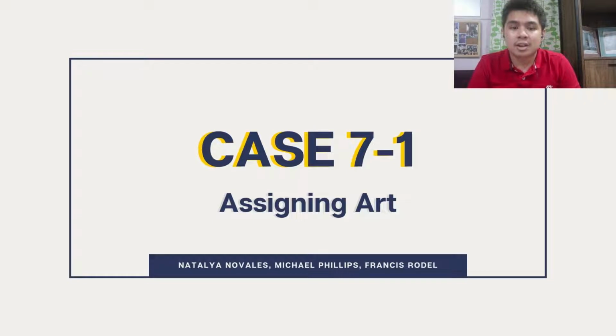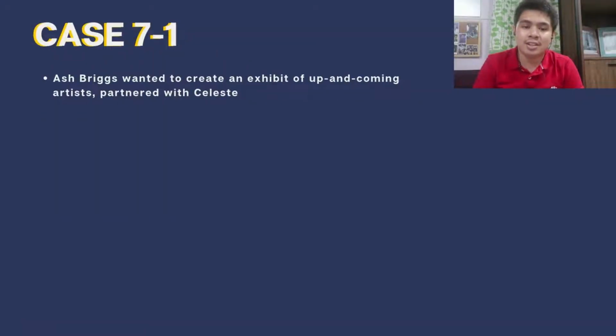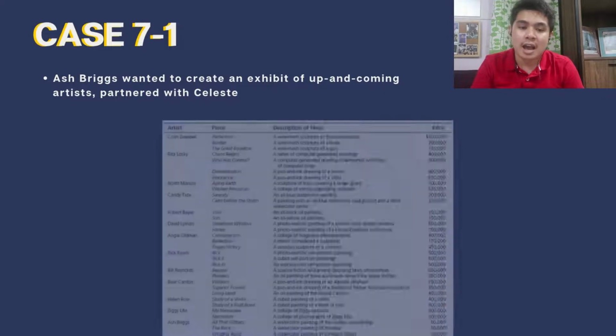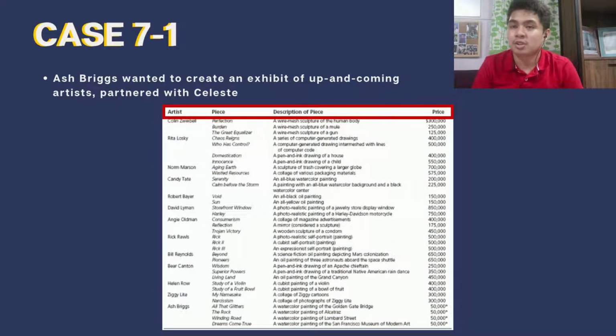Good day. So let's discuss problem 7.1, assigning art. Ash Briggs, an artist in San Francisco, wanted to put up an exhibit featuring the different modern artists at his local museum. Partnered with Museum Director Celeste, the two work on which artwork should be included in the exhibit. Ash presents a list of different artworks from varying artists. This list shows us the different pieces, each featuring an artist and a particular art form.